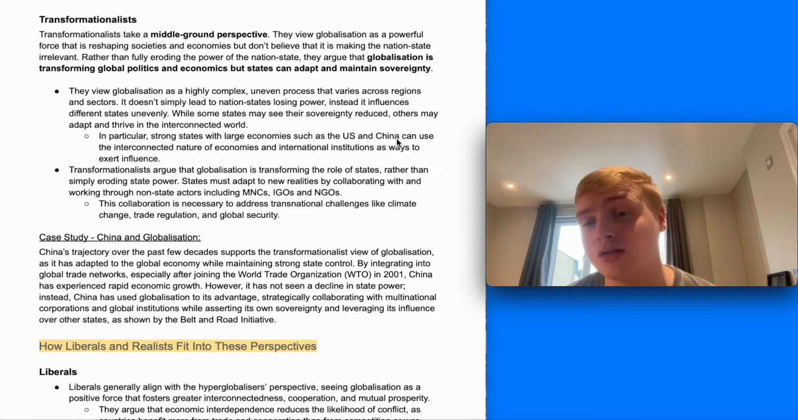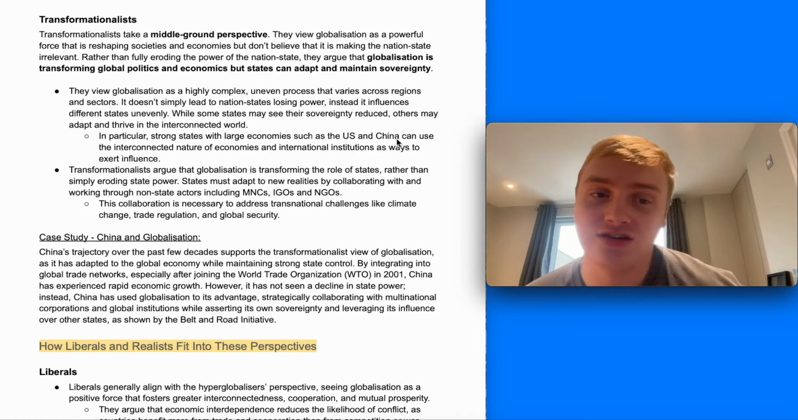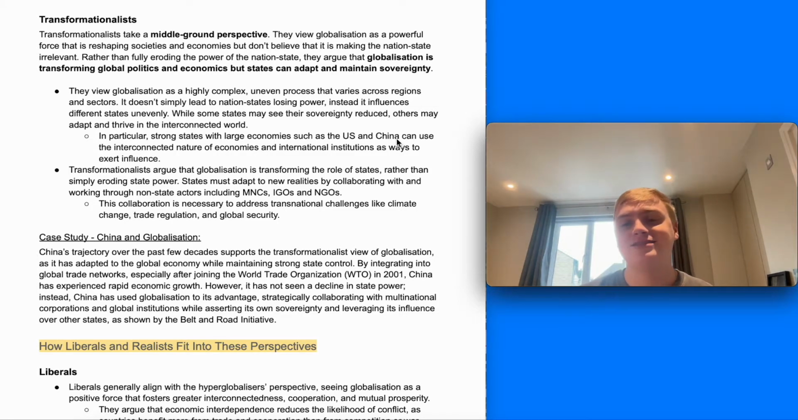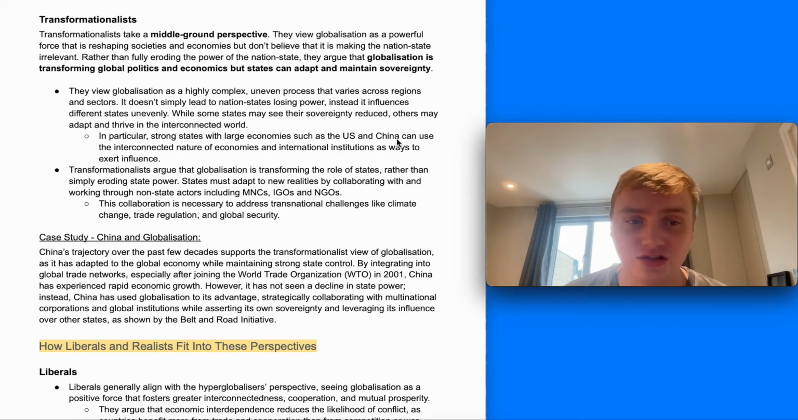But they do argue that globalization is an important transformative force, so they're not like globalization skeptics. States really have to adapt to the new reality of globalization by interacting with and through international governmental organizations, multinational corporations, and non-governmental organizations too.